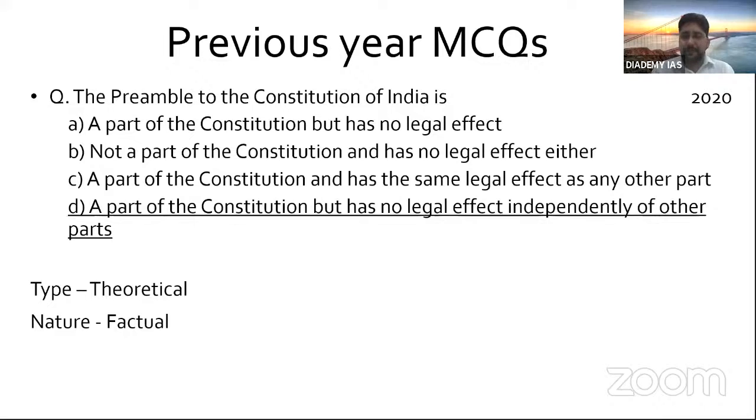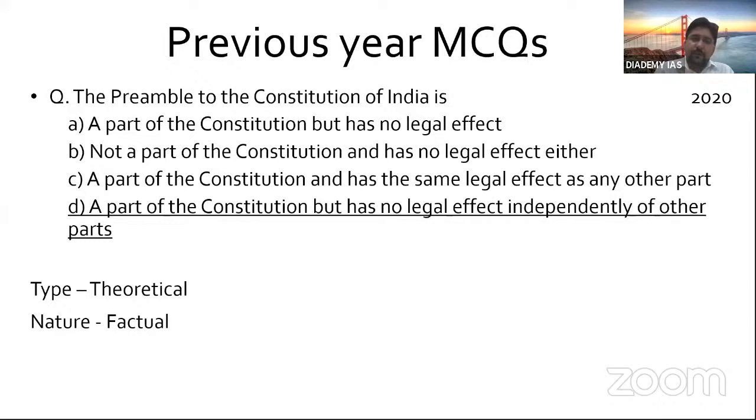So you can see A and D are 80% similar, but when this particular portion, independently of others, is added, it changes the context. It has no legal effect independent of other parts. So this is the correct option.